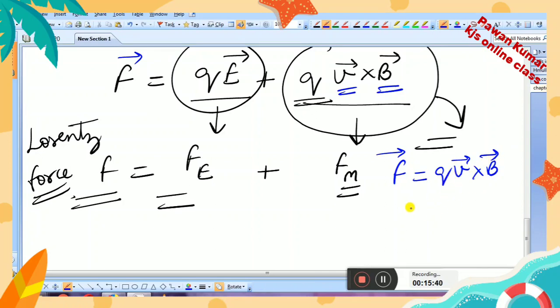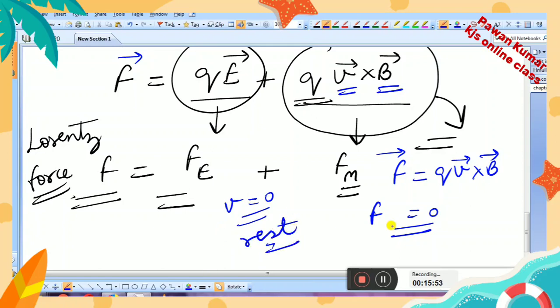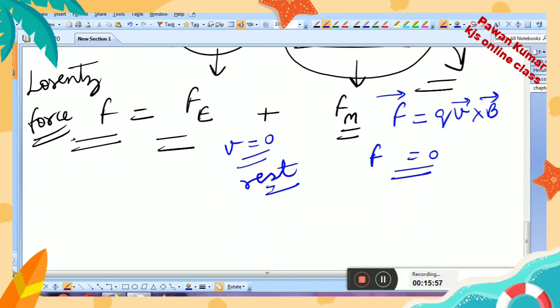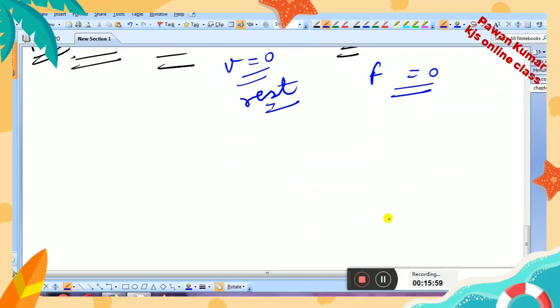Now you just see in which cases the force due to magnetic field will be 0. Those cases could be when V is equal to 0. V equal to 0 means the charge is at rest. When the charge is at rest in a magnetic field, at that time the magnetic field will not apply any force on that charged particle. One is this case, right?